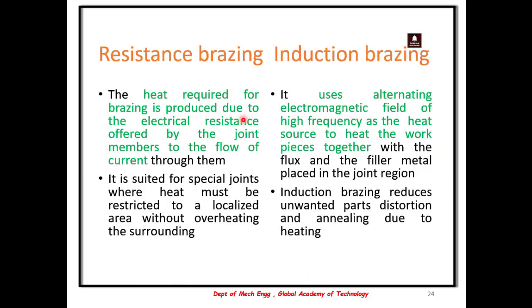Resistance and induction brazing, the difference being that in resistance brazing, the heat required for brazing is produced due to electrical resistance, whereas it is due to application of an electromagnetic field in the case of induction brazing.